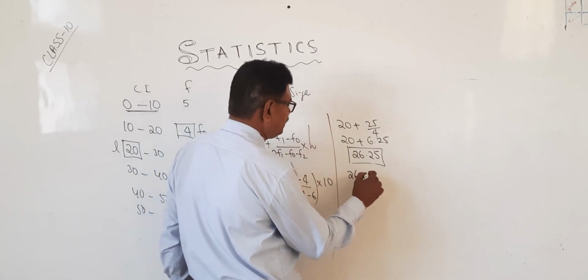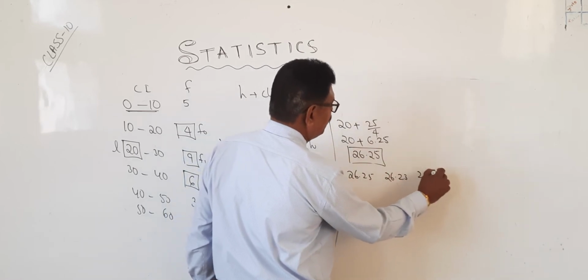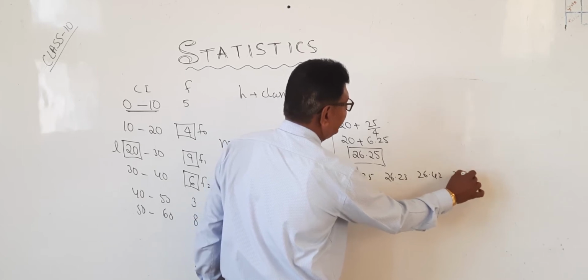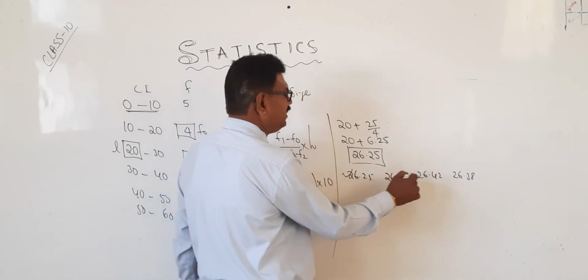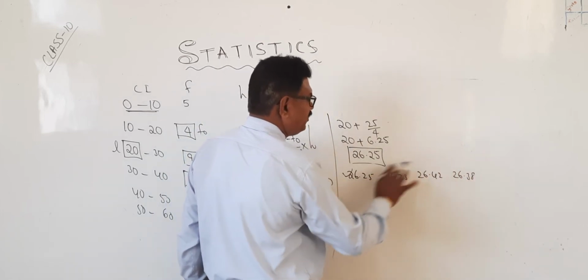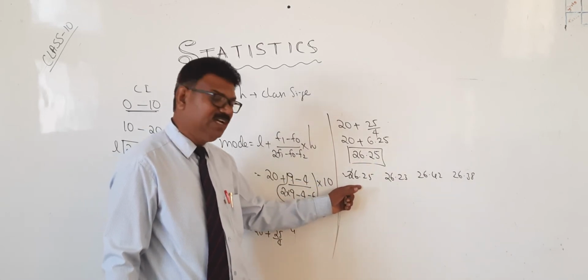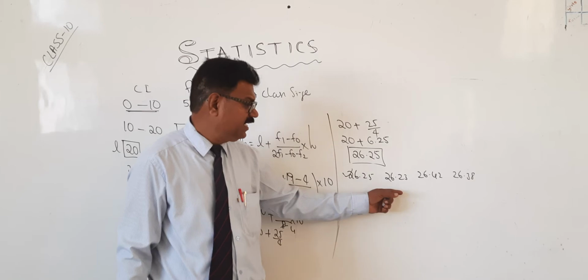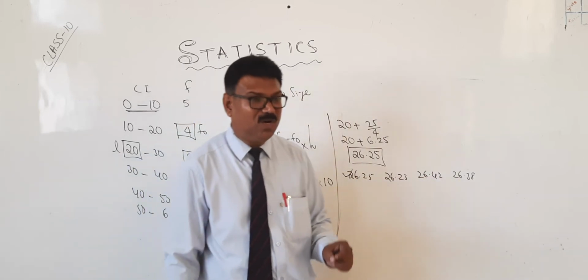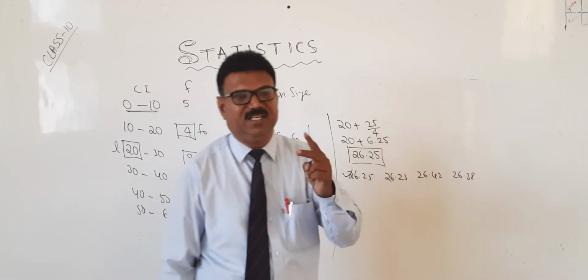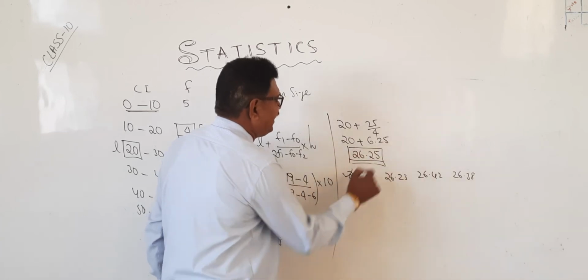In multiple choice questions, for example, the options will be 26.25, 26.23, 26.42, 26.38. So here 26 is there, we should know approximately. When the answer is coming correct, we have to tick this only. Don't tick either of the others. And in multiple choice questions, I told you already, there are 2 methods to tackle the problems. One is directly by finding like this.